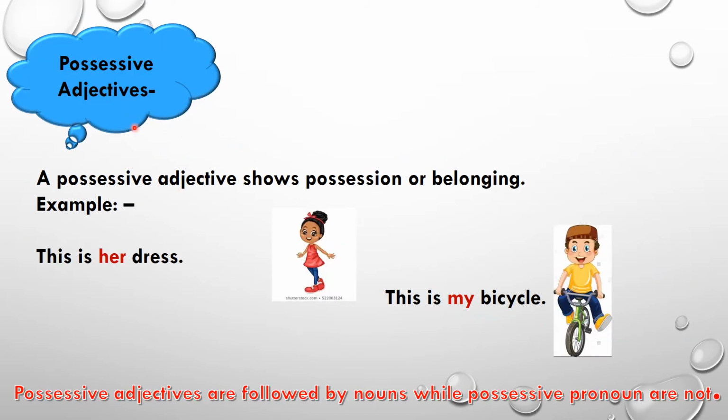Now let's discuss possessive adjective. A possessive adjective shows possession or belonging. For example, this is her dress. In this, what is the possessive adjective? Her. This is my bicycle. And in this, what is the possessive adjective? My. Possessive adjectives are followed by a noun, while possessive pronouns are not. For example, this is my car, and this my is your possessive adjective. And if it is said like this, the car is mine, then this mine is your possessive pronoun.